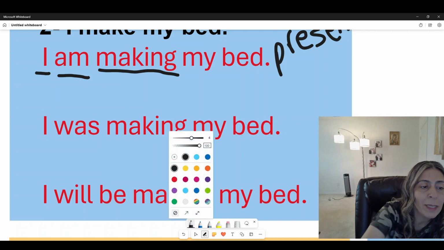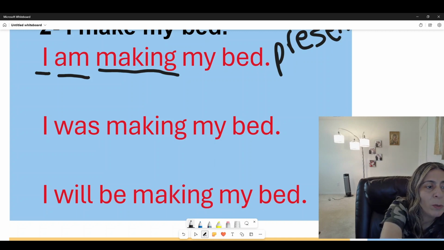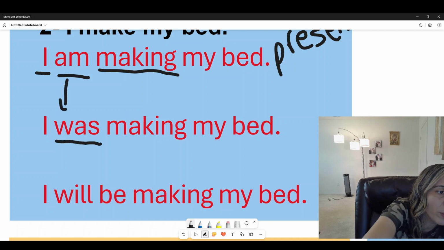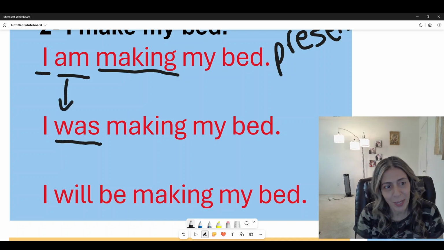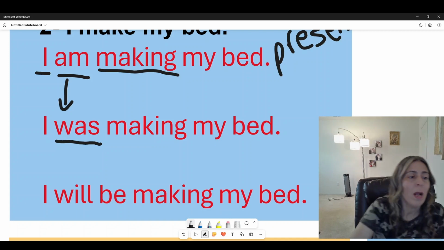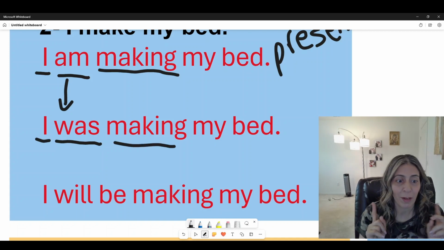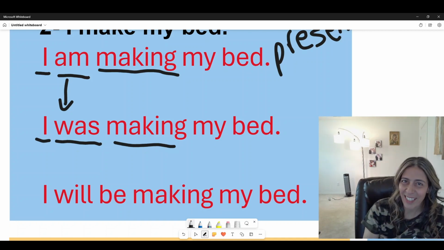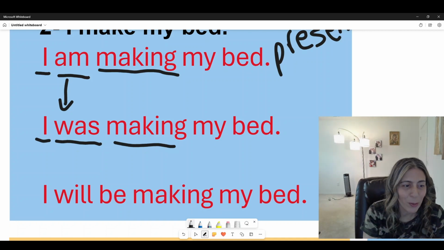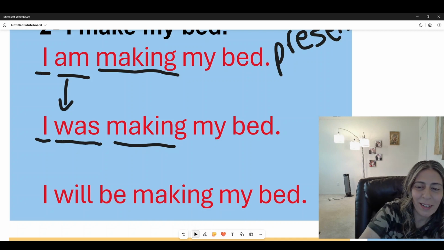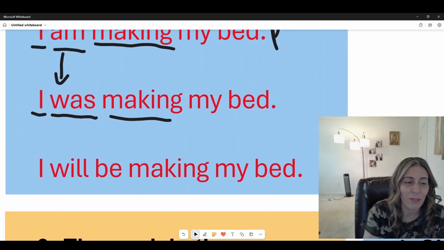With the past we're making the am into was. So because we're doing past continuous, the am becomes was. So I was making my bed. Cool. I feel like it's easy. Hopefully it's easy for you, not only for me, because I find it easy because I like it. But I hope I'm making it easy for you.